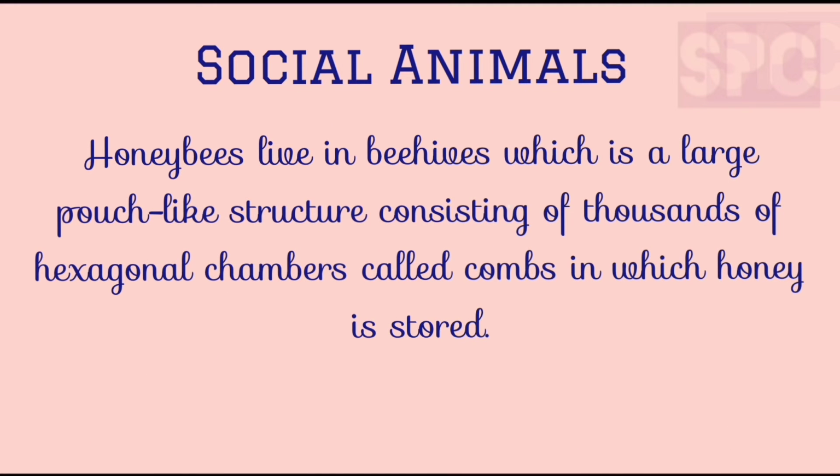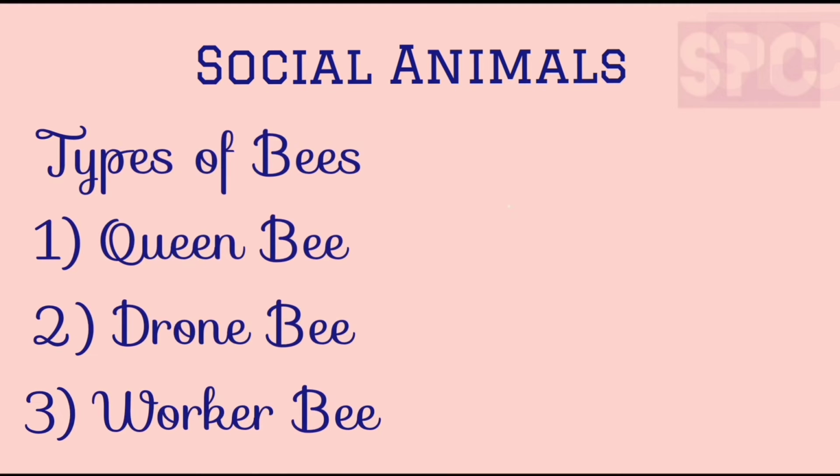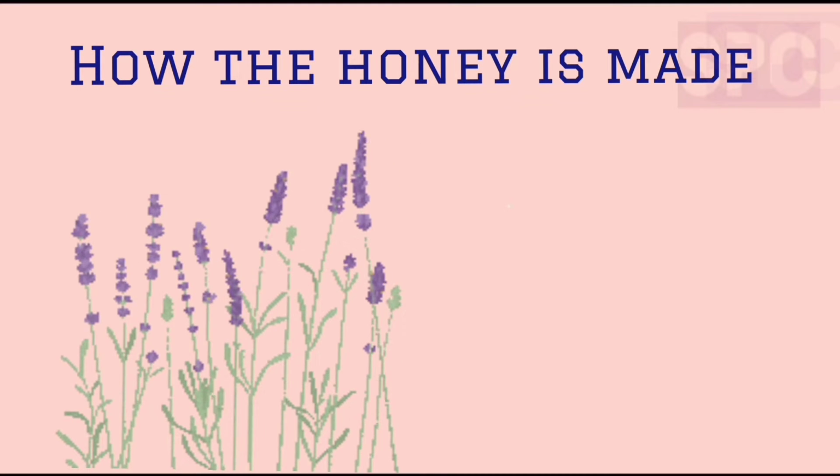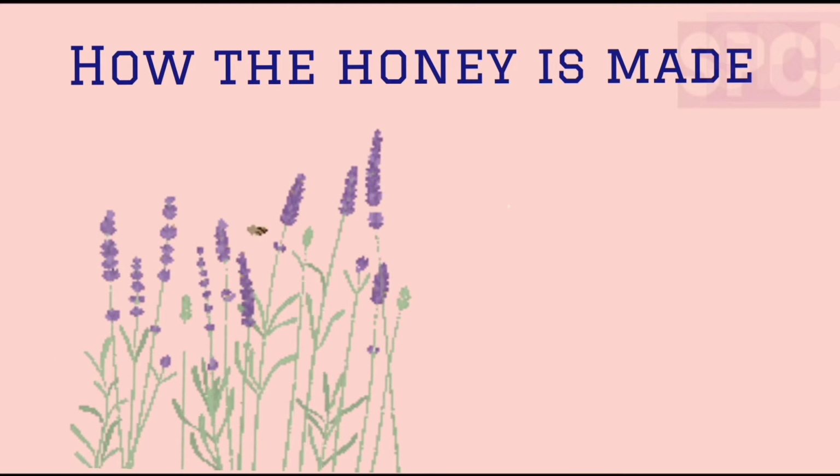Honeybees live in beehives, which is a pouch-like structure consisting of thousands of hexagonal chambers, which are called combs. Honey is stored in these combs. There are three different types of bees: queen bee, drone bee and worker bee. Now students, let's understand how these honeybees actually make honey.